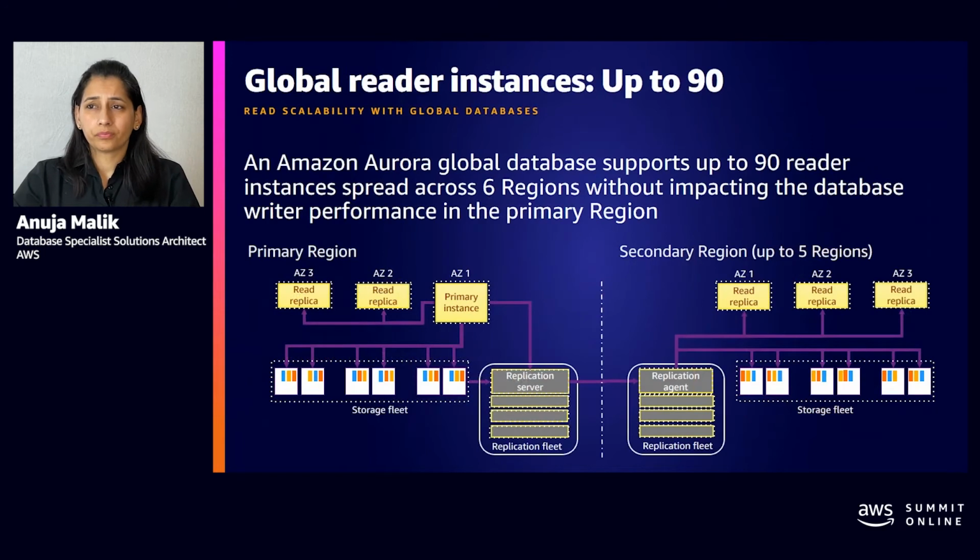Now, what about the performance? A global database supports very high throughput, which is generally a bottleneck and a cause of pain and latency when you think of any replication technology across any database engine. With global databases, it supports up to 150,000 writes per second with very negligible performance impact. And we'll see in the next slide how global databases make it work.